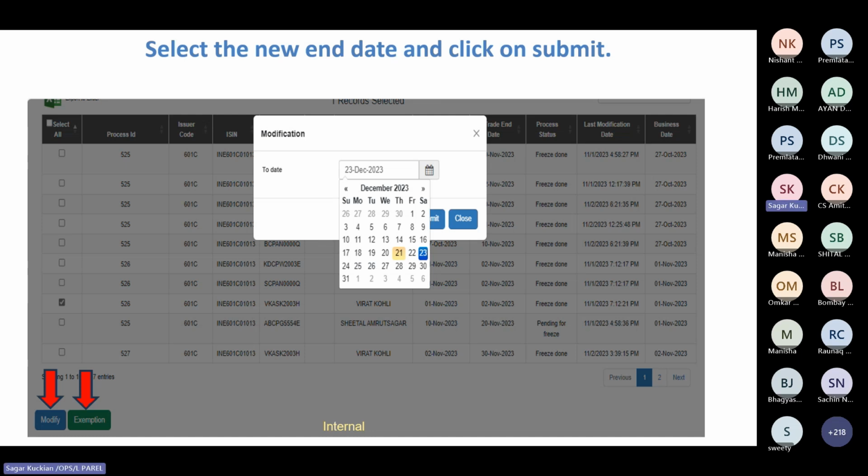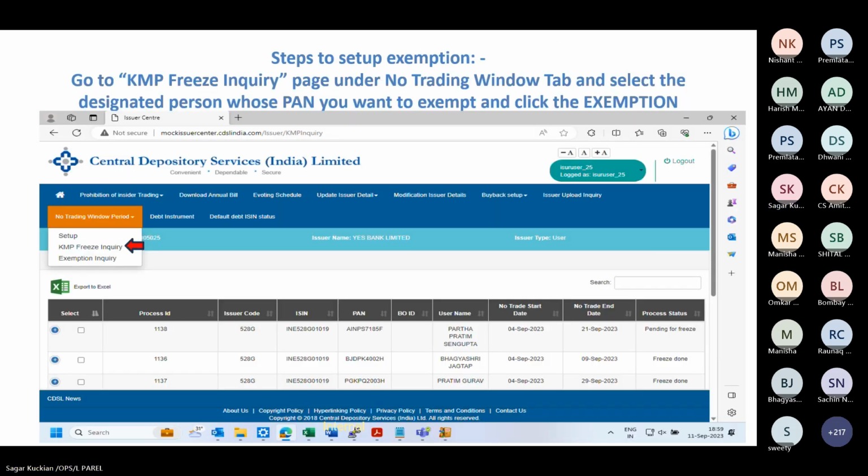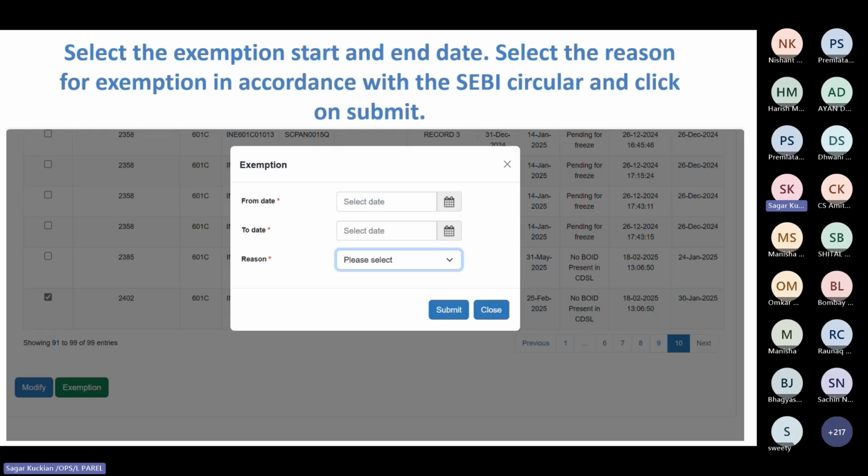The second option is exemption. So when you click on the exemption page, a pop-up like this will appear.